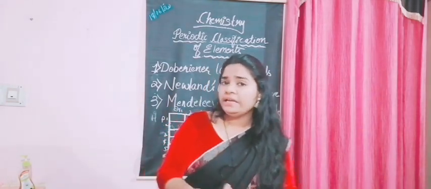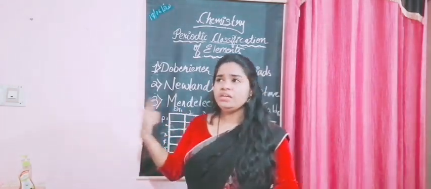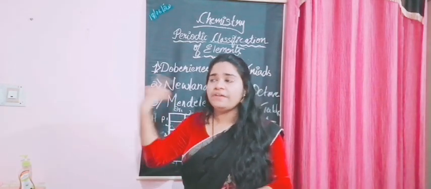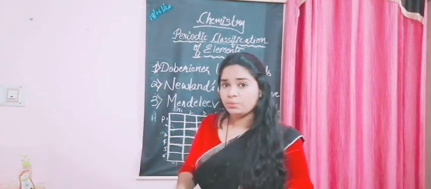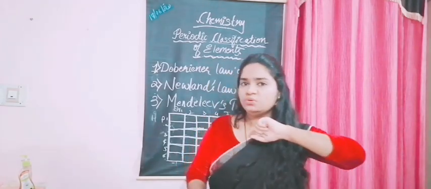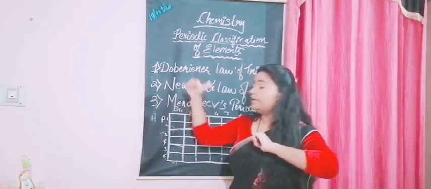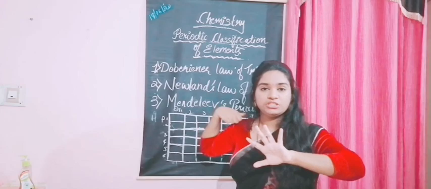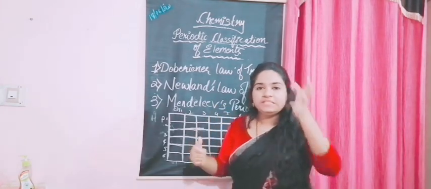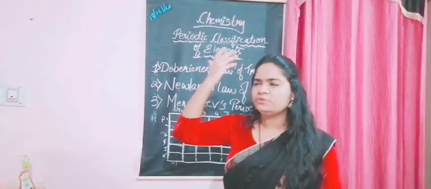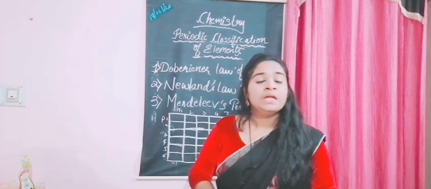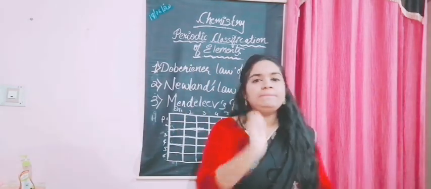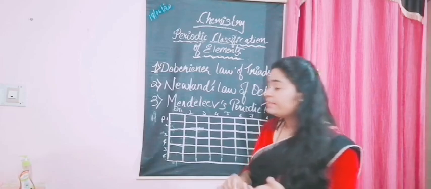So what did he do? He thought about that. He knew that there might be other elements yet to be discovered. How did he come to that conclusion, different from these two? I told you, right, he was staring at it, trying to analyze again and again. He could see that there were some missing elements. How could you say that?